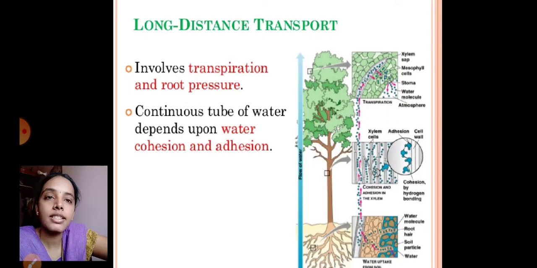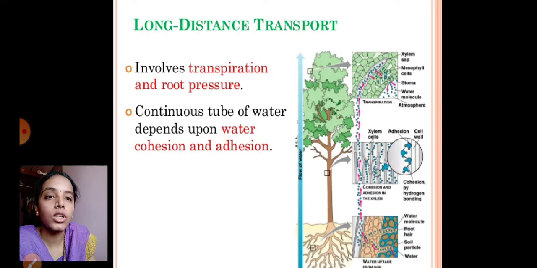Whereas long distance transport involves transpiration and root pressure. So what is transpiration? It is the removal of excess water from the plant body, that is from the aerial parts of the plant body. It may be through stomata, leaves or cuticle. The amount of transpiration depends on the rate of absorption. The amount of water lost, the plant has to absorb the same amount. That is by root pressure itself.